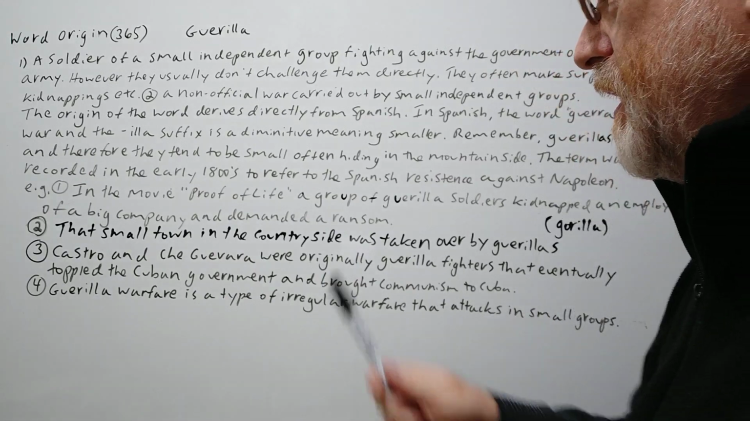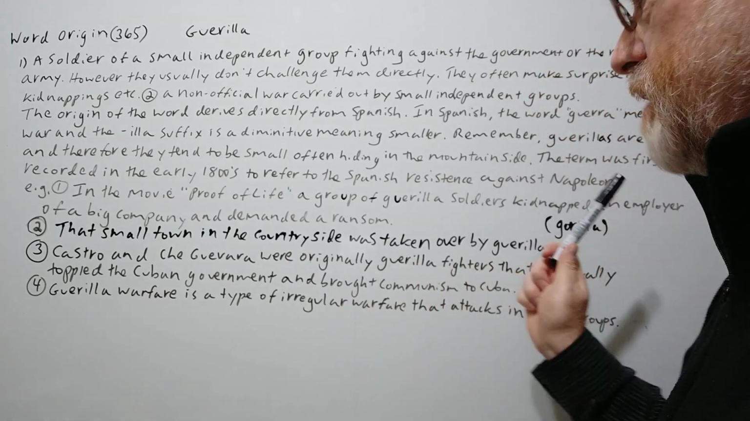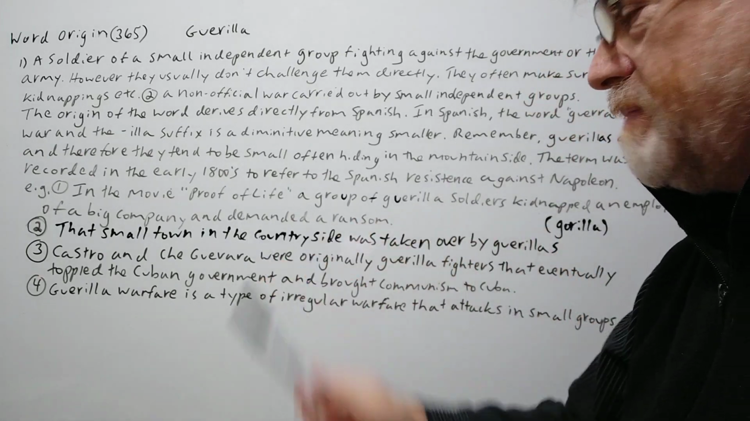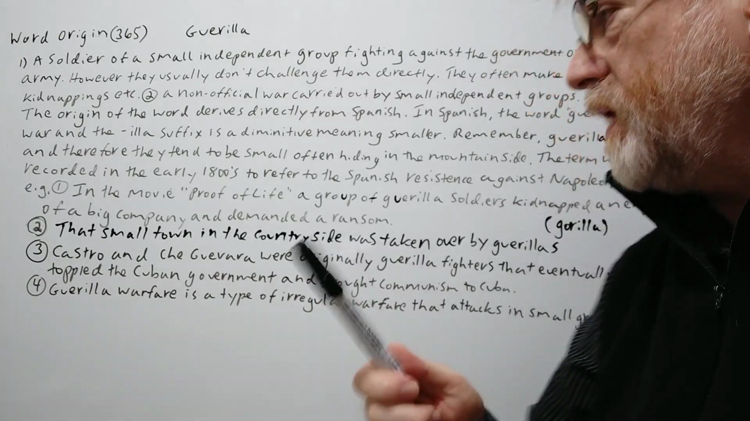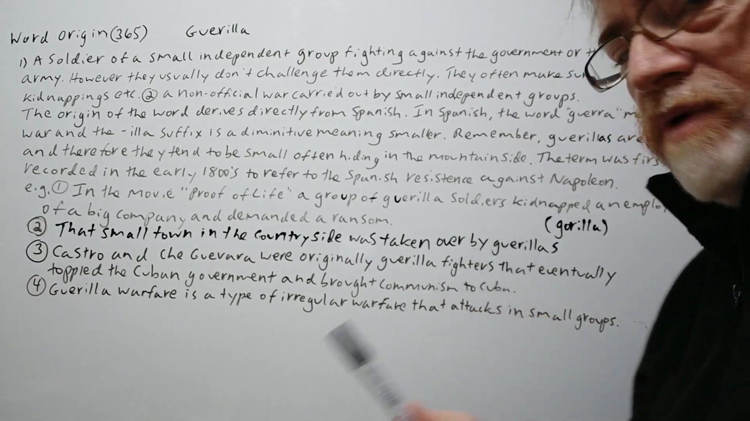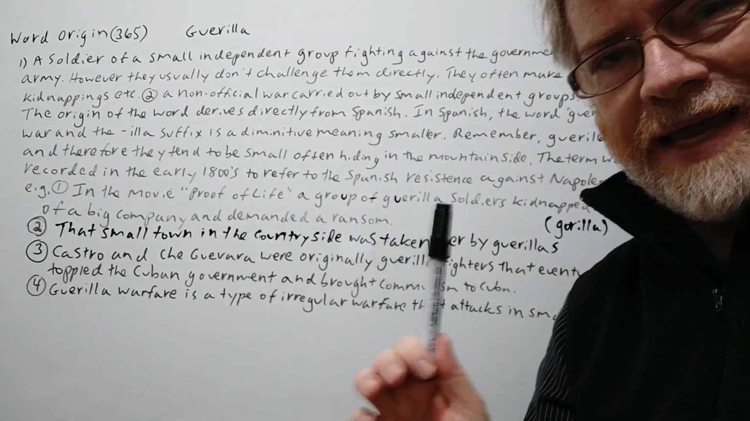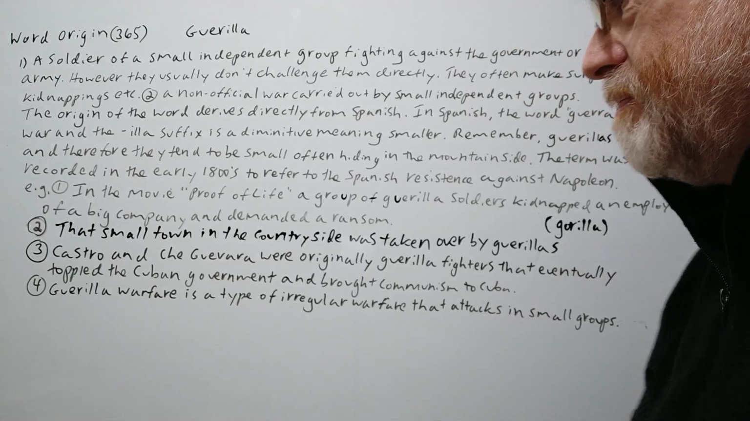Here's the first one. In the movie Proof of Life, a group of guerrilla soldiers kidnapped an employee of a big company and demanded a ransom. Okay, number 2. That small town in the countryside was taken over by guerrillas. Yeah, it would have to be in the countryside where the regular army cannot get to, and it would probably be a really tiny town.